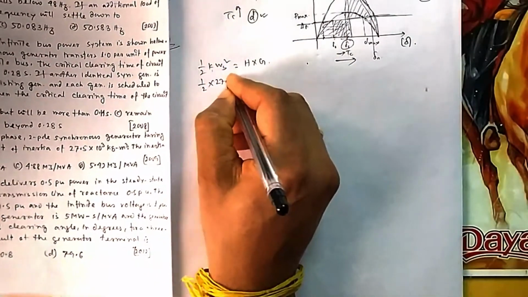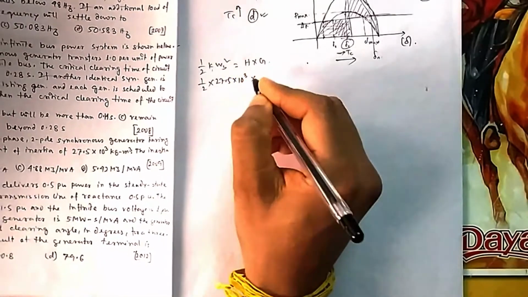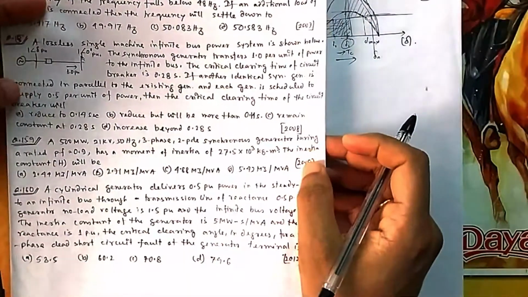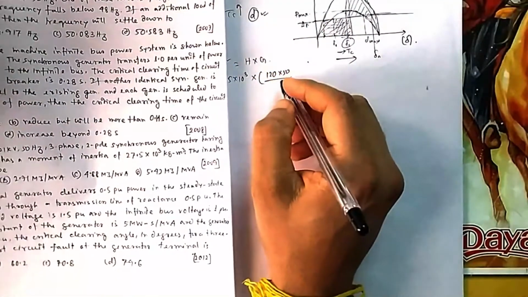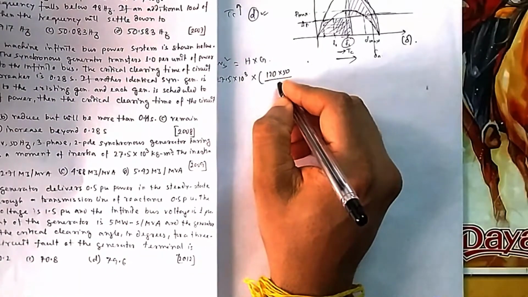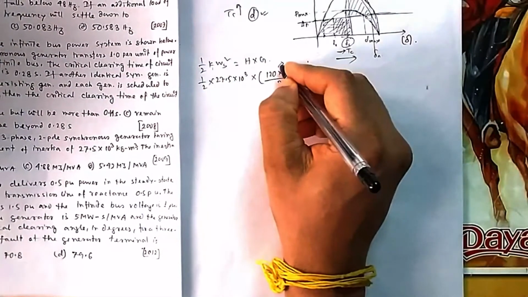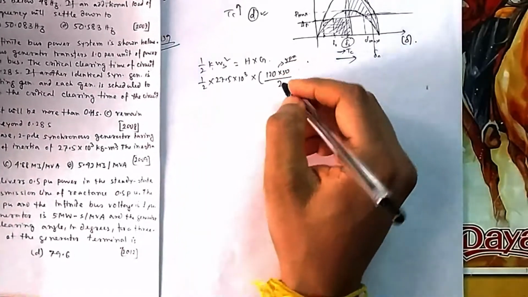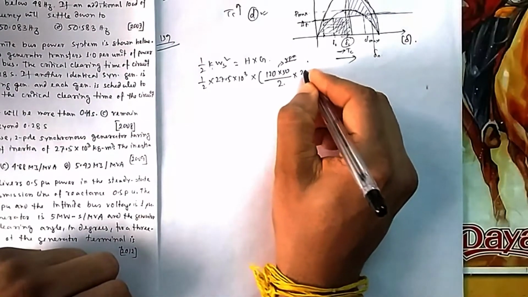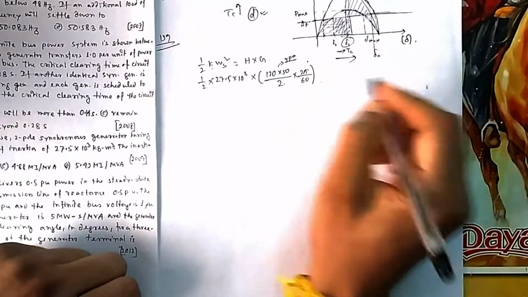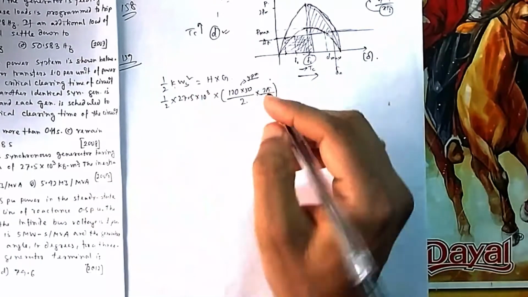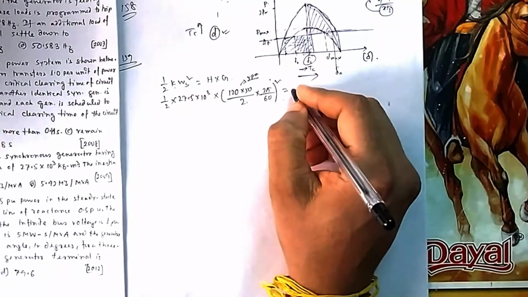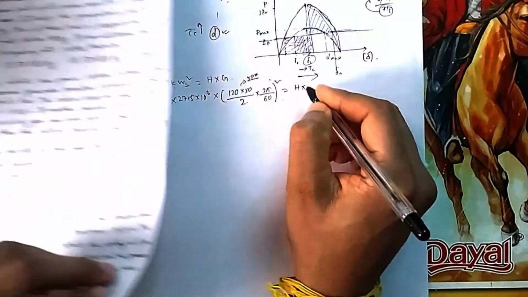So this is given 27.5, which one? So you can see the moment of inertia is 27.5 into 10 to the power 3, into omega s. Omega s is in radian, so you have to be careful. If I go 120 F by P, I think I have shown how to, this is 120 F by P, P is 2 pole. So this is in RPM. So if you have to convert it into radian per second, one revolution is 2 pi radian and it is in minutes. So if you convert it into seconds, you have to divide. In a minute this much, in 1 second it will give less. So this whole square should be equal to your H, which you don't know, and what is your G?